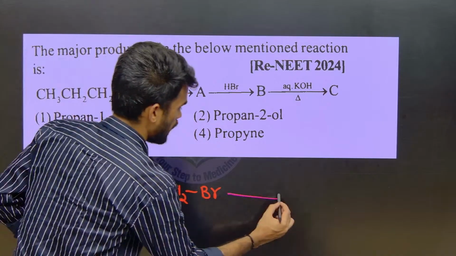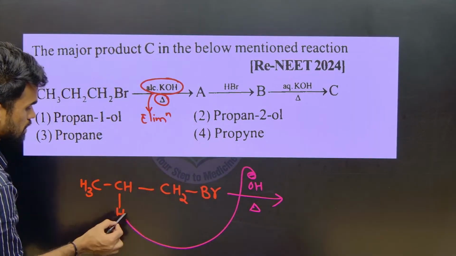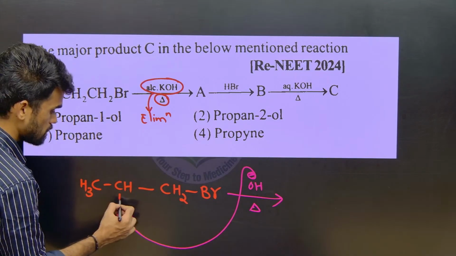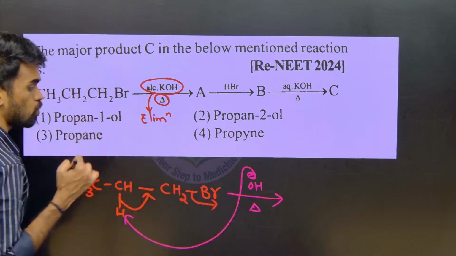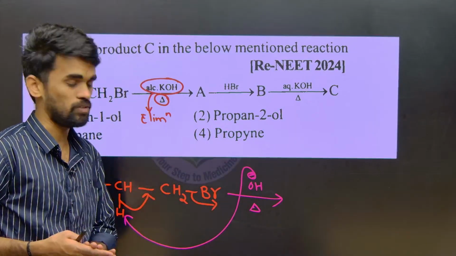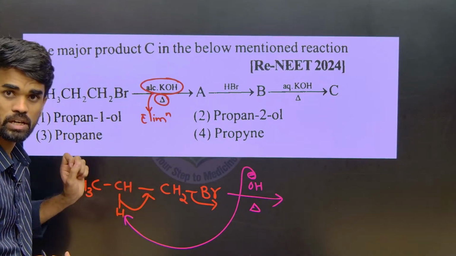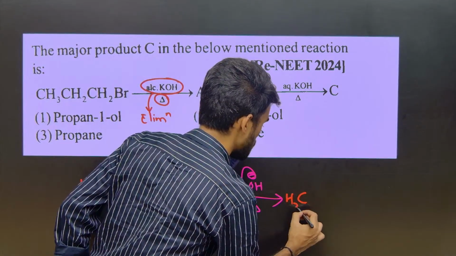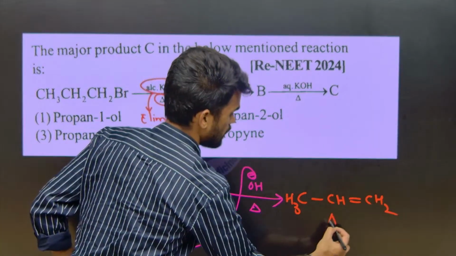Here we have a base. This base abstracts the acidic proton, H plus is removed. The bonded electrons will be donated towards this side. The bromide ion leaves, as it is a more electronegative group and takes the bonded electrons with itself. Therefore this carbon gets a positive charge and the sigma bonded electrons shift into the empty orbital of the carbon. Therefore we will have a product like this. So this is A here.